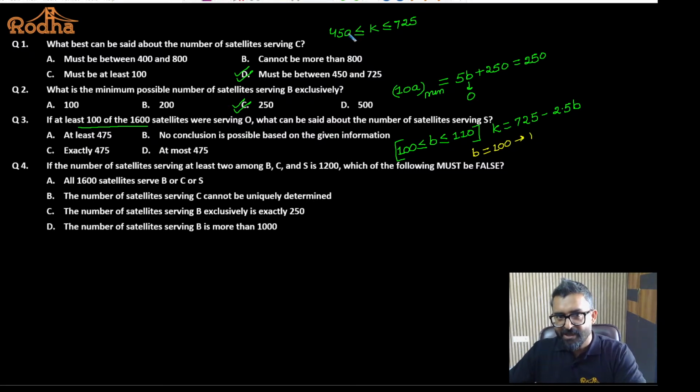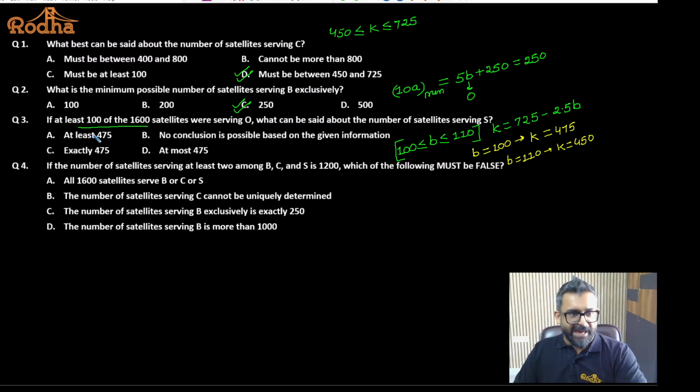If I subtract 100 into 2.5, which is 250, from 725, the value of K will turn out to be 475. If I put B equal to 110, K will turn out to be 450. So this is the information I can generate for question number 3.